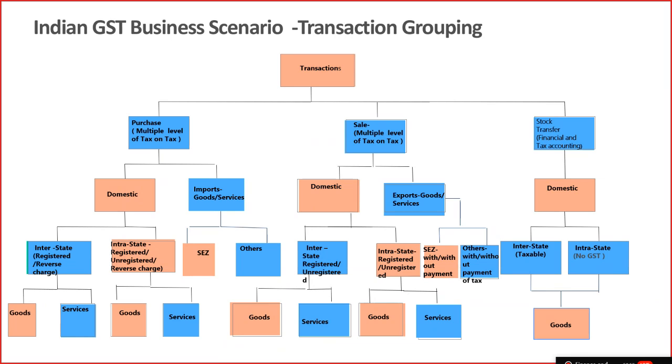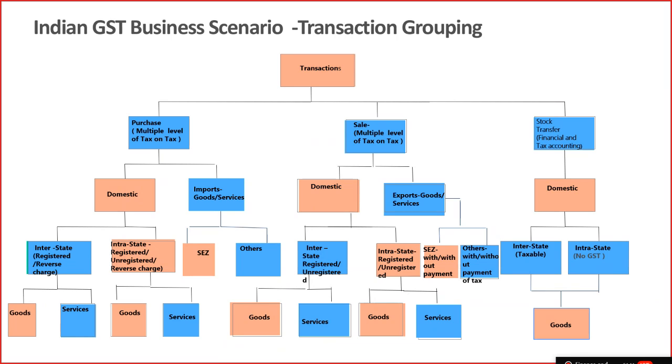For domestic stock transfer, intrastate, you know that there will be no GST, but there are exceptional scenarios where you are transferring within the same state but with two different GST registration numbers. In those cases, the tax is calculated.